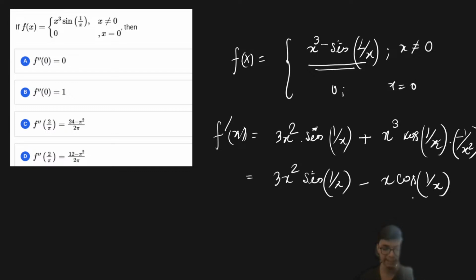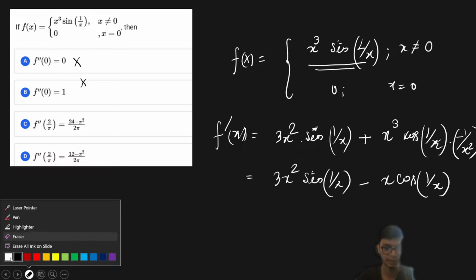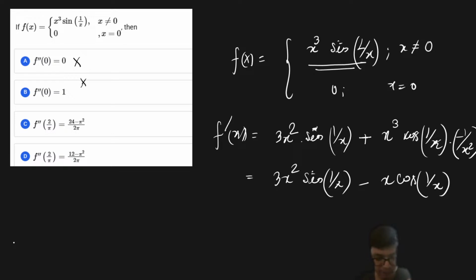Now we have to find the second derivative. Interestingly, if you look at the first two options, they are definitely going to be the wrong options, because f of 0 is 0. If you take out the first derivative also, that is basically a constant point, so that derivative is also going to be 0. But interestingly, we find out from this particular problem that f dash of 0 is not defined, as it involves terms like 1 upon x. If you try to find the derivative f dash of 0, you're not going to get the answer, so therefore that is not defined.